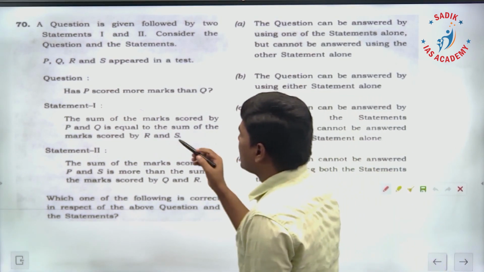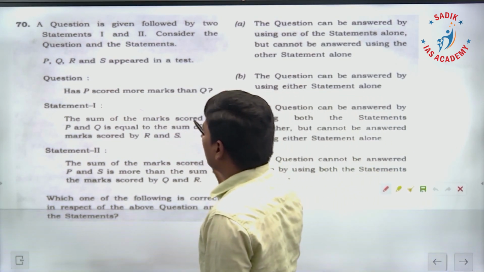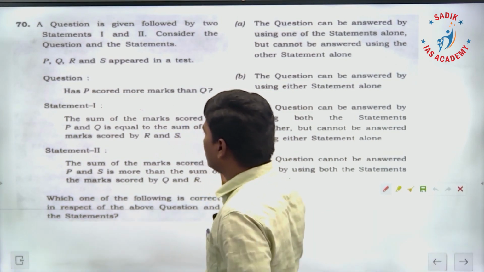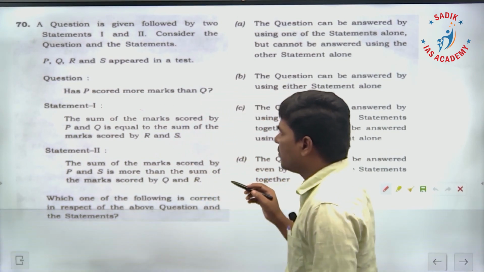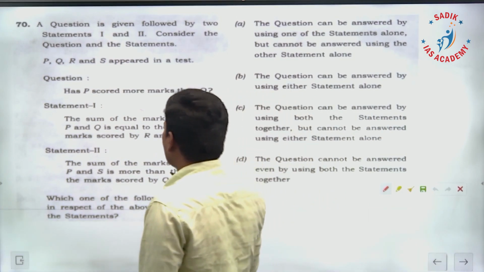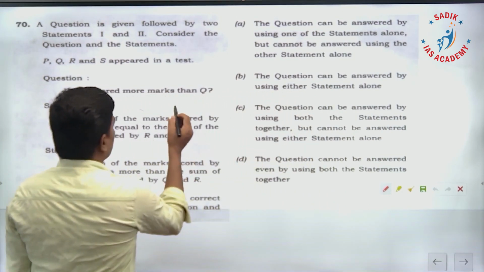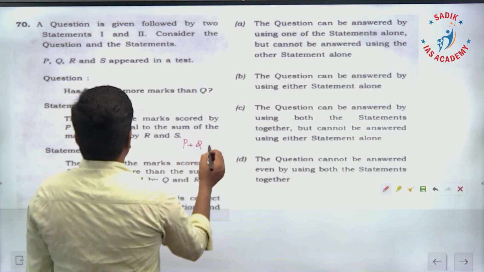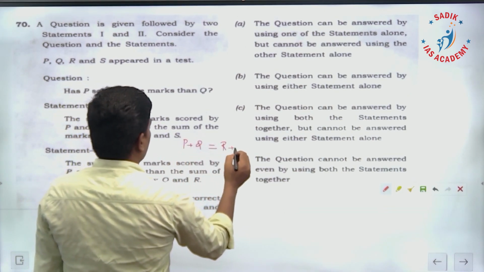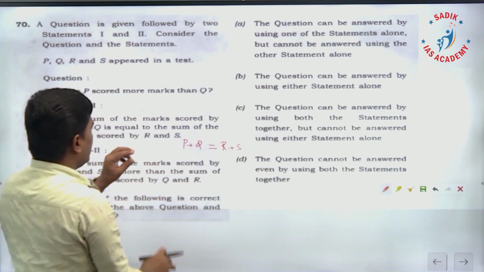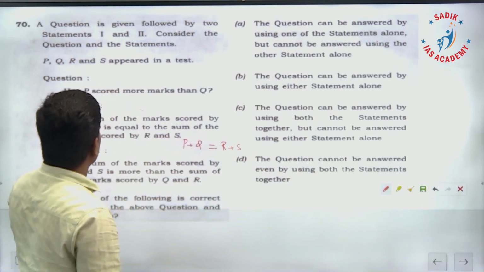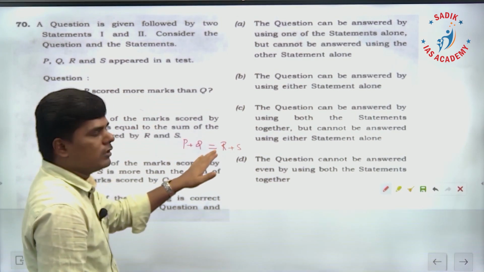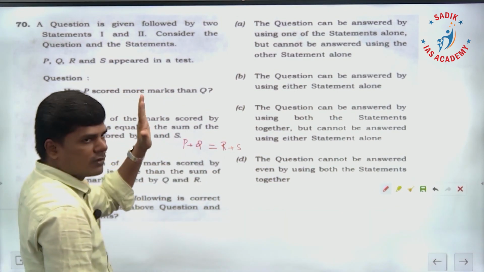P scored more than Q, that's the question. The first statement: the sum of the marks scored by P and Q is equal to the sum of the marks scored by R and S. By using this relation, can you answer whether P scored more marks than Q? No, you cannot.